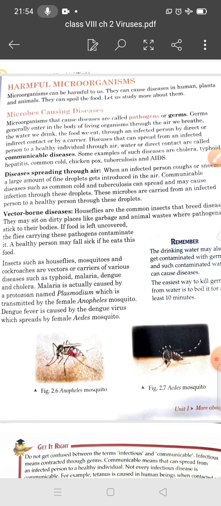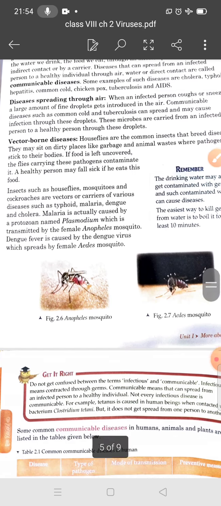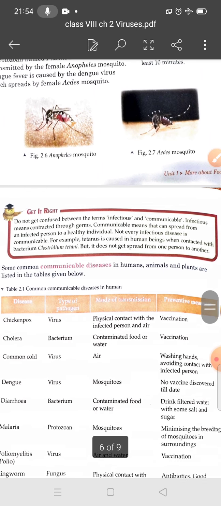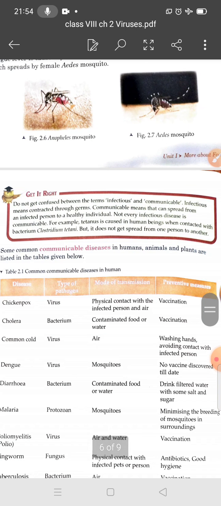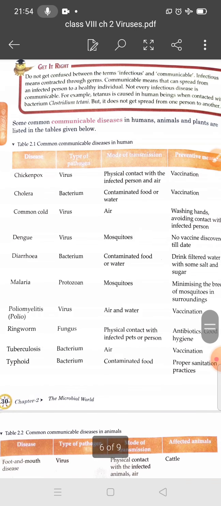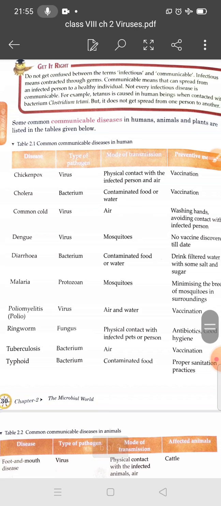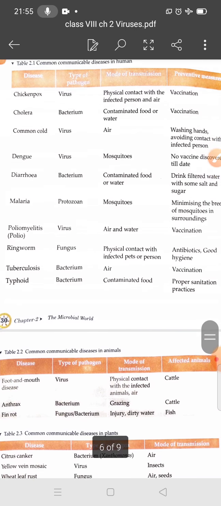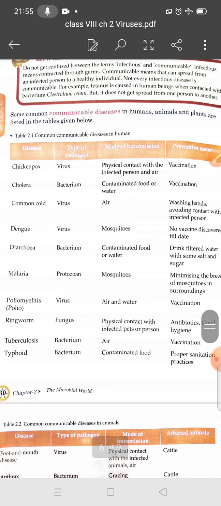Okay students, I hope you understand that these are some diseases that spread from one person to another person. Please read this table also. It lists some diseases, types of pathogen, modes of transmission and preventive measures. You read this, and in the next lecture we will discuss this table on communicable diseases in humans, animals and plants.